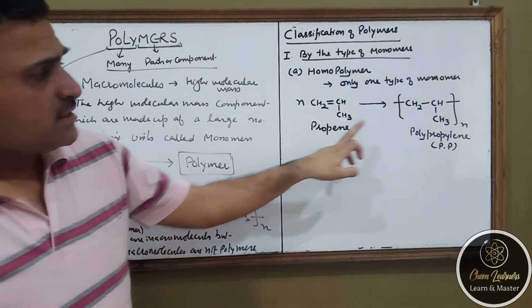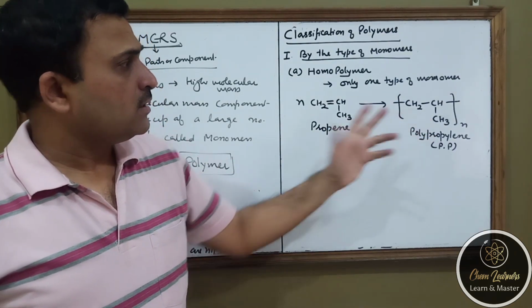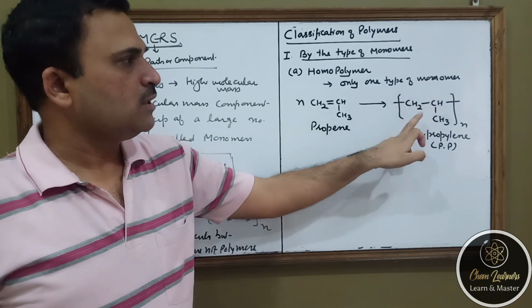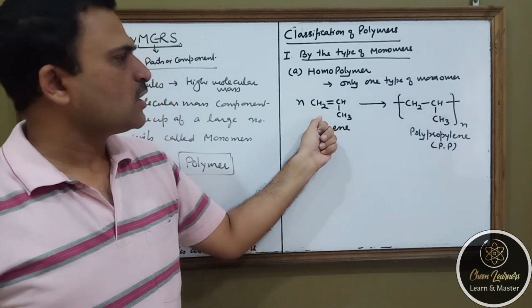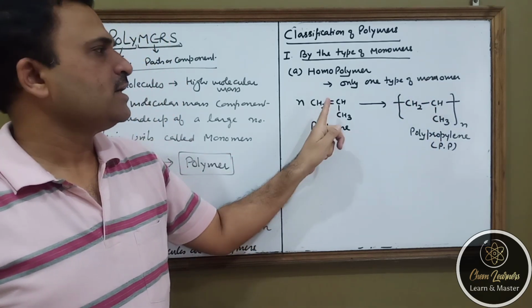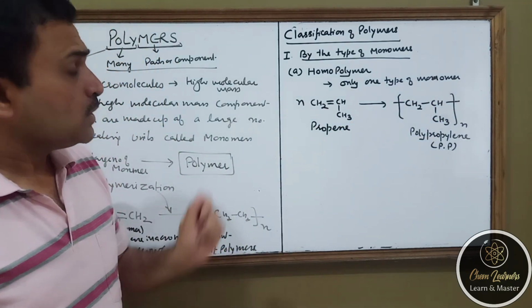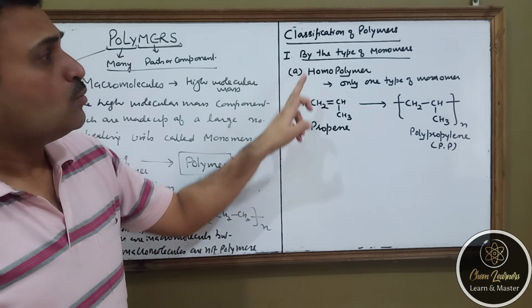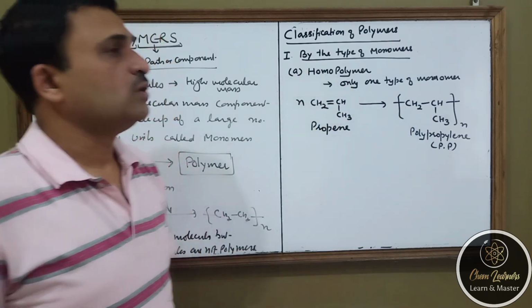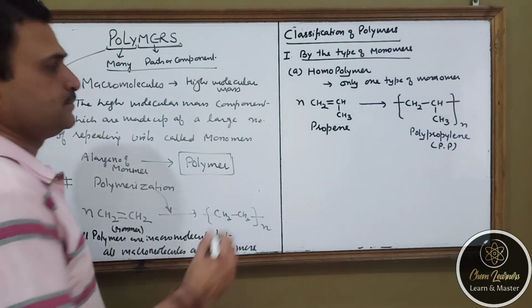So propene is converted to polypropylene. What is happening in this polymer? All the monomers are of the type propene. The only thing is the double bond has opened up and a long polymer chain is formed. So that is why we say that homopolymers are the polymers which contain only one type of monomer.